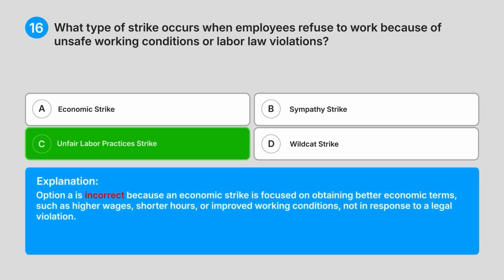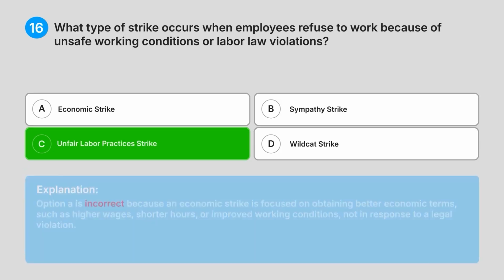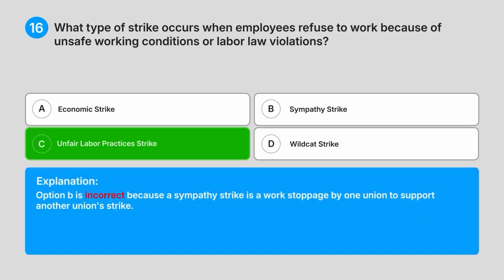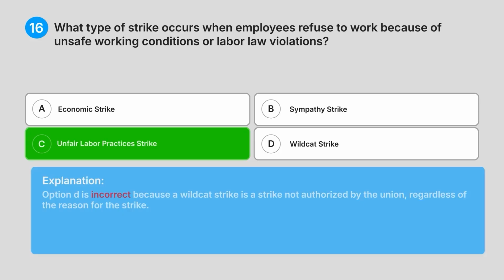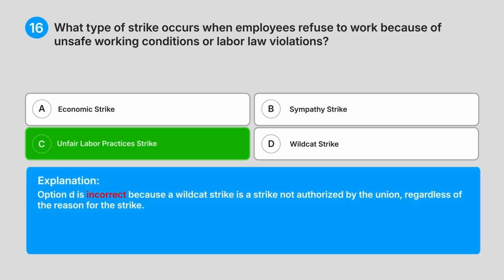Option A is incorrect because an economic strike is focused on obtaining better economic terms, such as higher wages, shorter hours or improved working conditions, not in response to a legal violation. Option B is incorrect because a sympathy strike is a work stoppage by one union to support another union's strike. Option D is incorrect because a wildcat strike is a strike not authorised by the union, regardless of the reason for the strike.